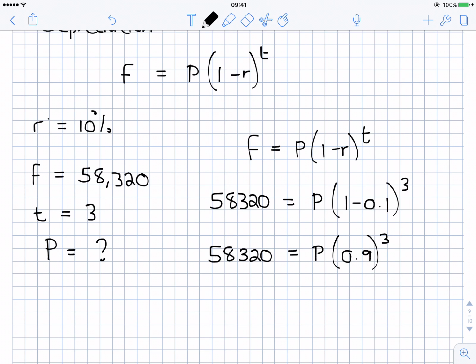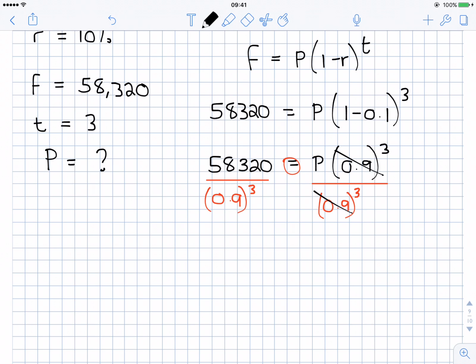And just like in the last example, I have an equation here. So if I want P on its own, I need to get rid of 0.9 to the power of 3. So I'm going to divide that side by 0.9 to the power of 3. But because an equation is there, it has to be balanced. So whatever I do on the right, I need to do on the left. So I'm going to divide the left by 0.9 to the power of 3 also. Over here, they'll divide into each other once. So I'm left with P by 1, or just P. And on the left, 58,320 divided by 0.9 to the power of 3.